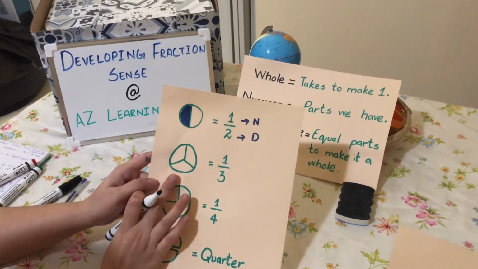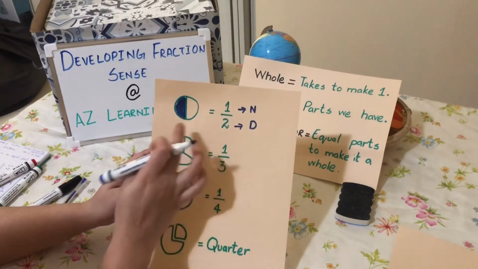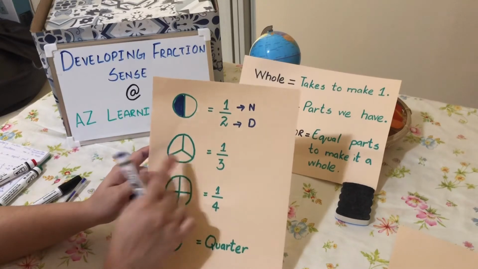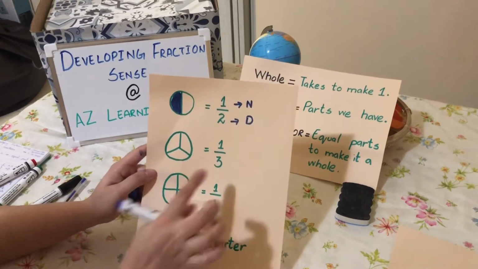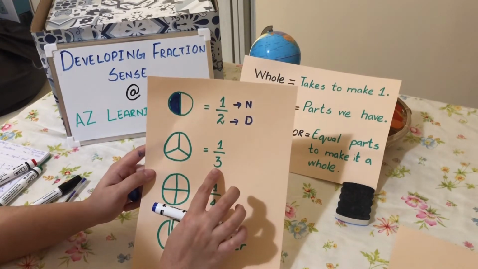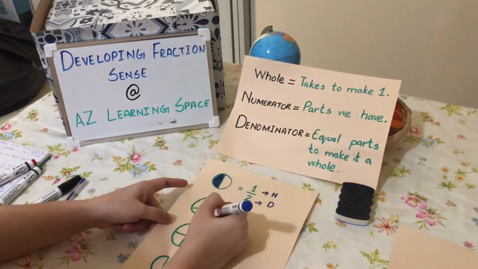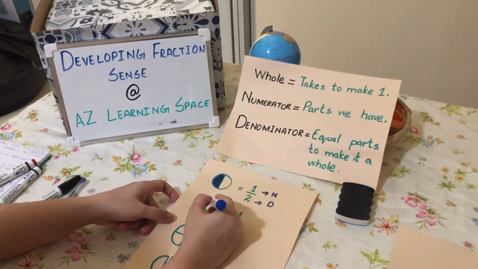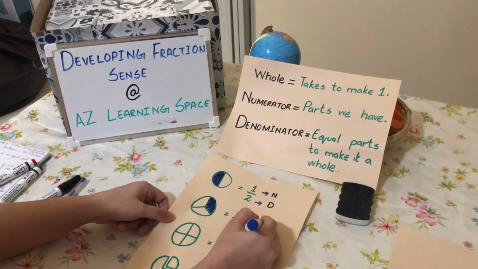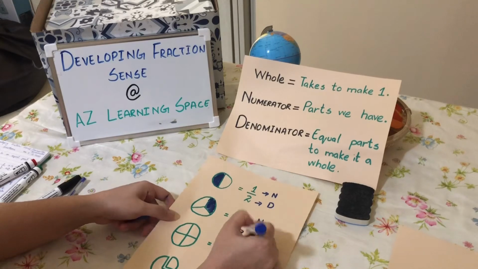For this next circle, you can see I have divided the circle into 3 equal parts. So how many total parts do we have? 3 becomes the denominator, and 1 represents that we color any one part of the circle. So I will be coloring this part and labeling this as numerator and denominator.